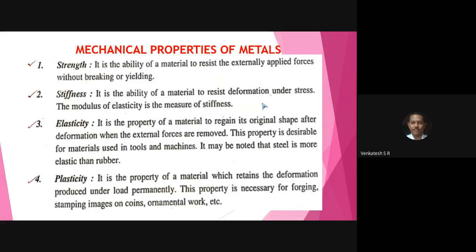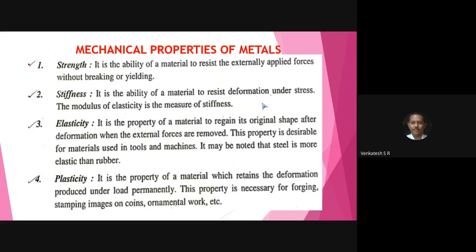Next, come to the point. If you go on increasing the load, 2,900, 3,000, 3,100, up to 4,800 kg, with the naked eye itself you can observe the change in the dimension of the cube. There will be an increase in the horizontal direction if it is a compressive load, and there will be a change in the size and shape of the cube.